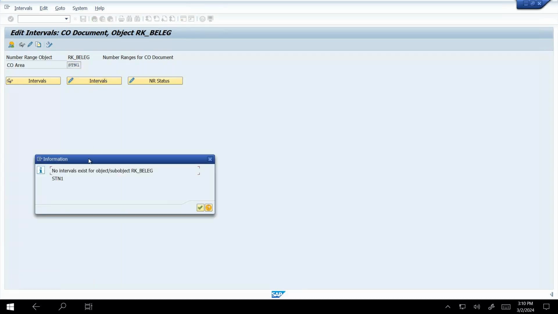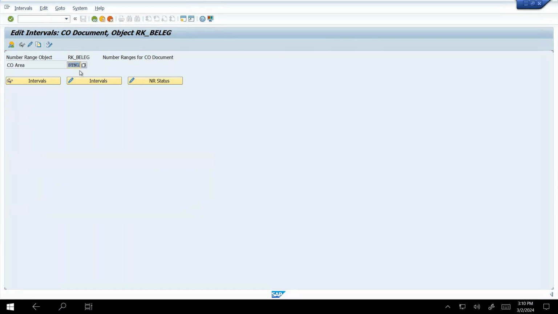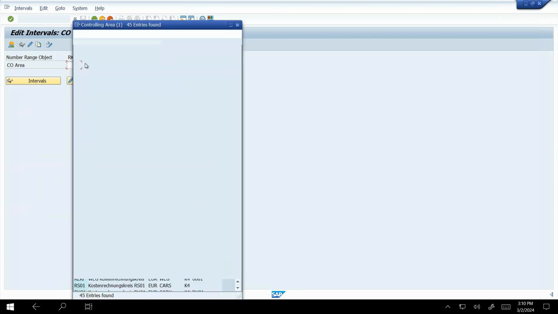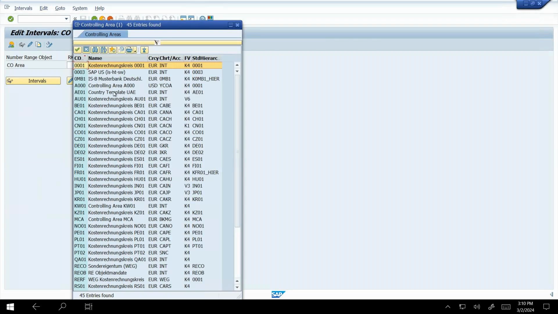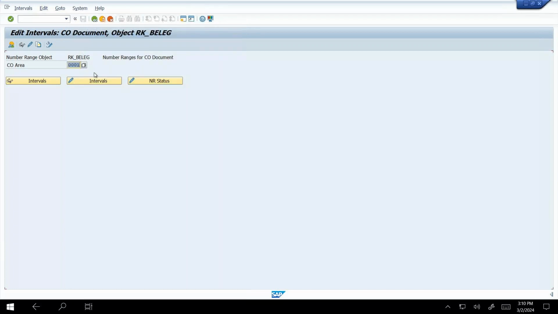So I cannot create that controlling number range here. So we can only do here, that is copy. So that's why I have to clear my controlling area here, and just go for that optional item. And here we can see there are different types of controlling area. Take one controlling area from here. So I am going to take that standard controlling area 0001, and just here we can see that copy option. Just click on that copy option. So from the 000 I am going to copy STN1. I just enter it.